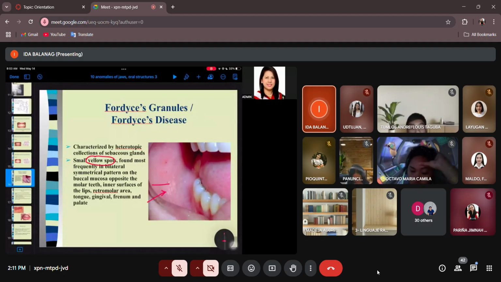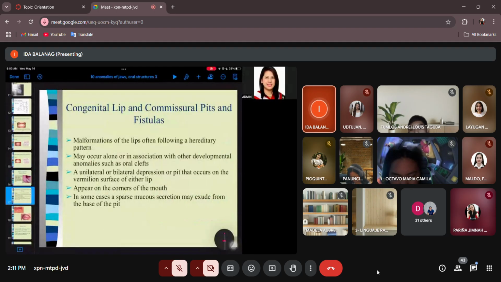And this is common, class, pag nakakita kayo niyan. It may even extend to the labial mucosa, then the retromolar area, the tongue, the gingiva, the frenum, and the palate. Here, they are non-functioning, class. They will not produce sebum intraorally, but they are just there, trapped in the mucosal layer.